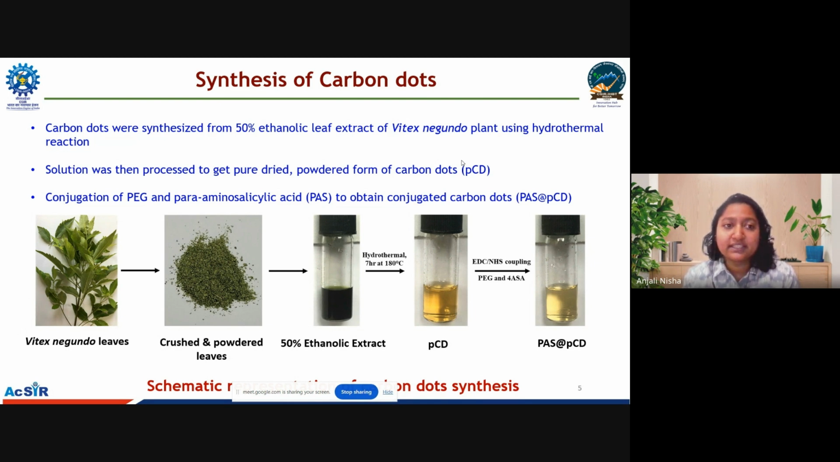Here we have synthesized carbon dots using Vitex negundo plant leaf extract. The whole extract was hydrothermally reacted, and then the purified solution was dried to a powder to obtain the carbon dots, abbreviated as PCD. This PCD was further conjugated with PEG and para-aminosalicylic acid to obtain conjugated carbon dots. Here is the schematic representation of the carbon dot synthesis.